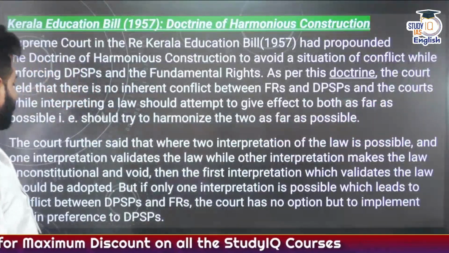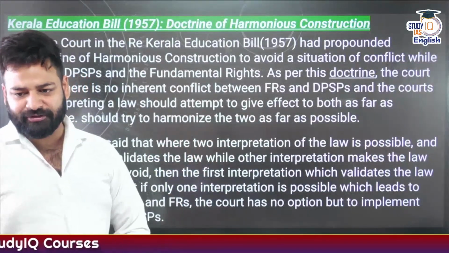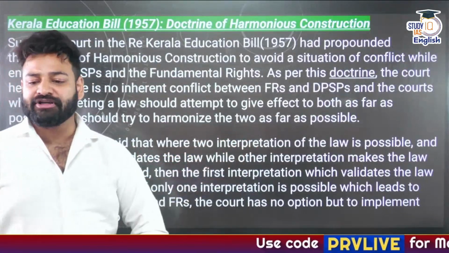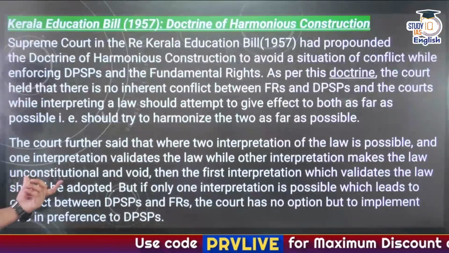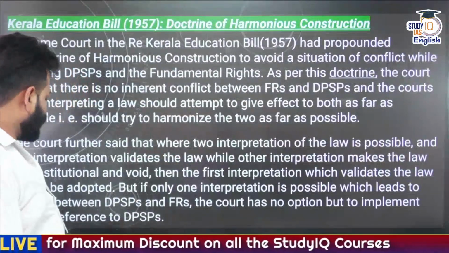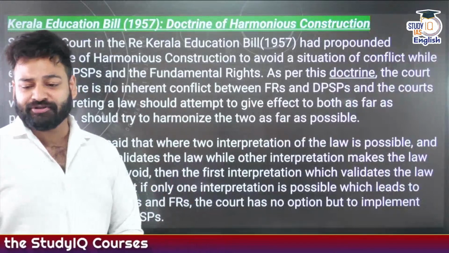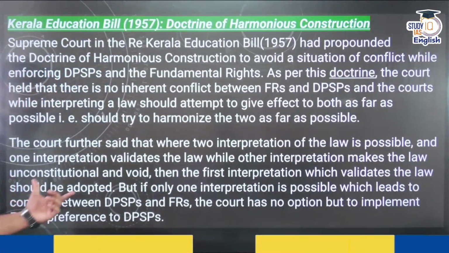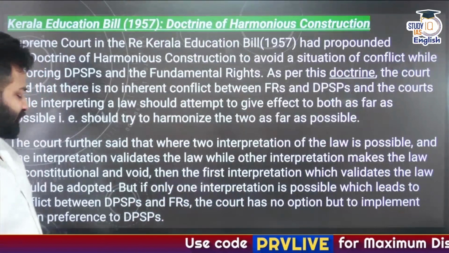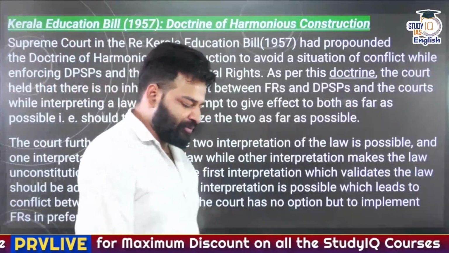Further, the court said that where two interpretations of a law are possible and one interpretation validates the law while the other makes the law invalid, unconstitutional and void, the first interpretation which validates the law should be adopted. But if only one interpretation is possible, which leads to a conflict between DPSPs and fundamental rights, the court has no option but to implement the fundamental rights in preference to DPSPs. So what has the Supreme Court stated?